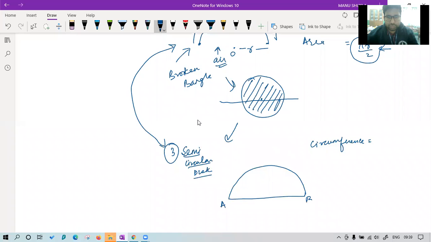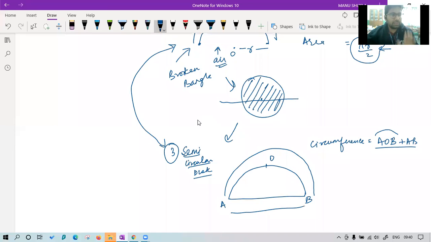Let me call it A, let me call it B, and this is O. We have to find the path arc AB plus AB. Circumference of a semicircular disc is given by the sum of length of the arc plus the line AB. Is it clear to you?